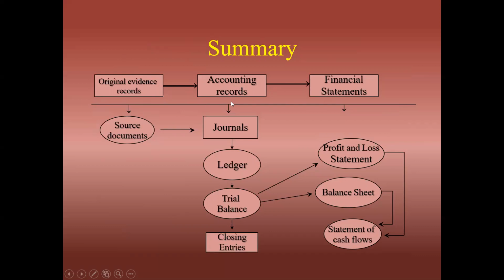Next, accounting records. We will start from journal entries: preparation and passing of journal entries, posting to ledger accounts, and preparation of the trial balance. Next, closing entries. Then, with the help of the trial balance, we will prepare our trading account, profit and loss account, and balance sheet. With the help of the balance sheet and profit and loss account, we will prepare our statement of cash flow. This is the summary of our accounting books, the accounting cycle.